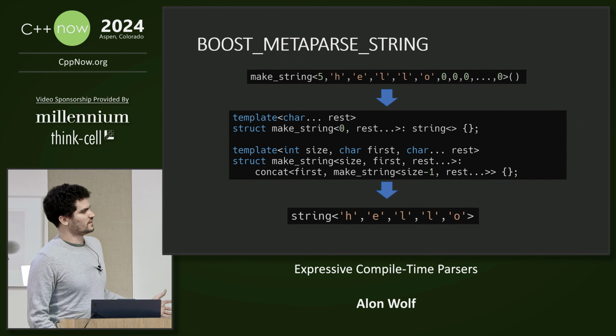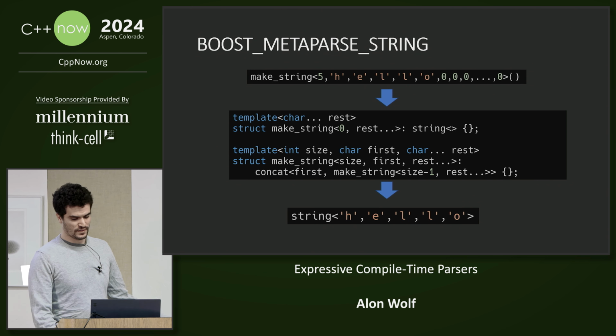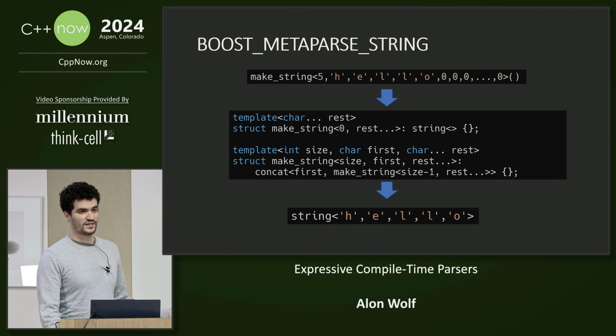So, make string recursively concatenates the characters until it reaches the original length of the string, and then we get the compile time string that we wanted. Look how many tricks and how much effort were necessary to create a compile time string, something that we can easily write today in just a few lines.